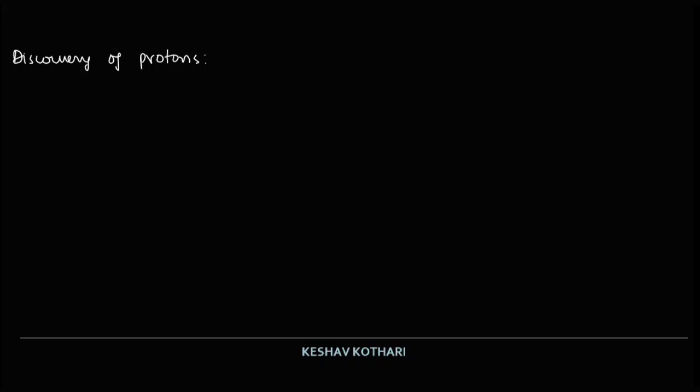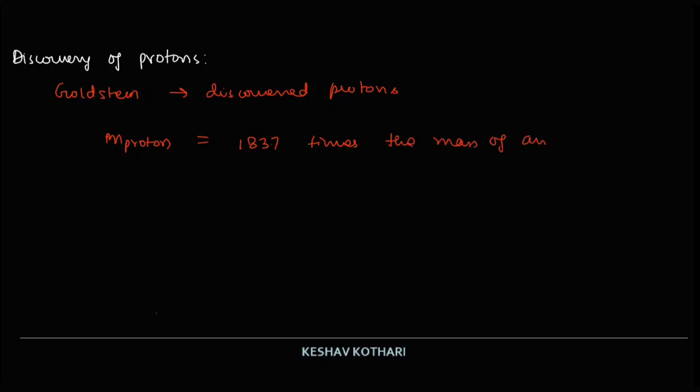So Goldstein discovered protons with the help of anode rays, and it was seen that the mass of a proton is equal to 1837 times the mass of an electron, and it turned out to be equal to 1.67 × 10^-24 grams.